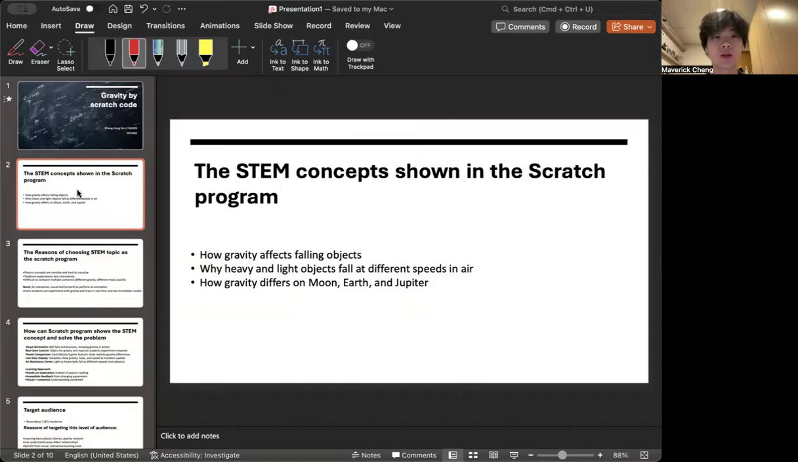The STEAM concept shown in this Scratch program is how gravity affects falling objects, and why heavy and light objects fall at different speeds in air. Also, how gravity differs on the Moon, Earth, and Jupiter.